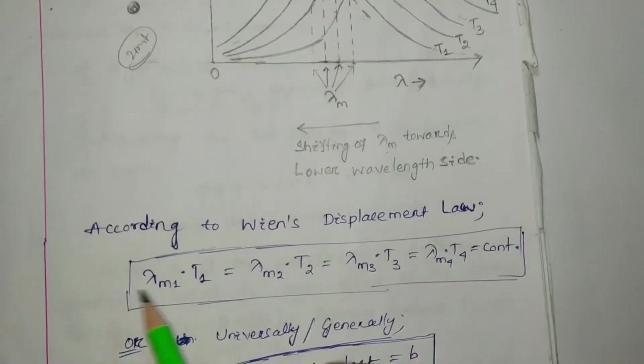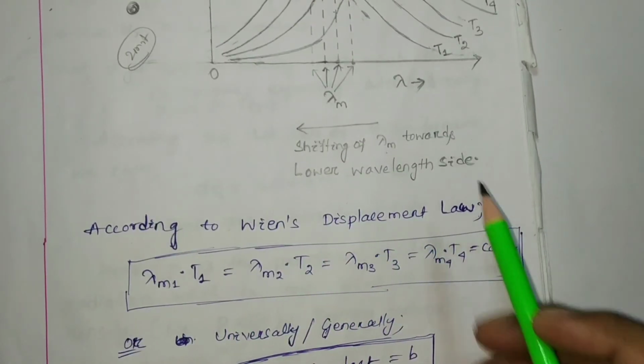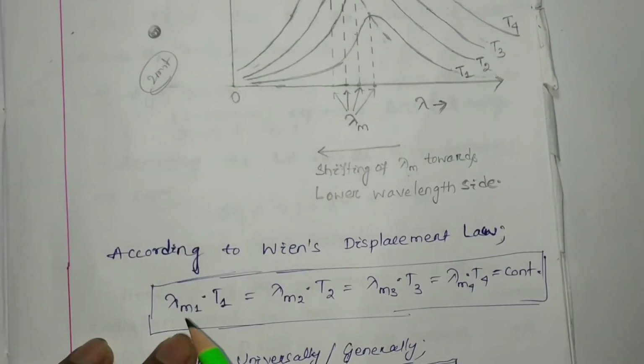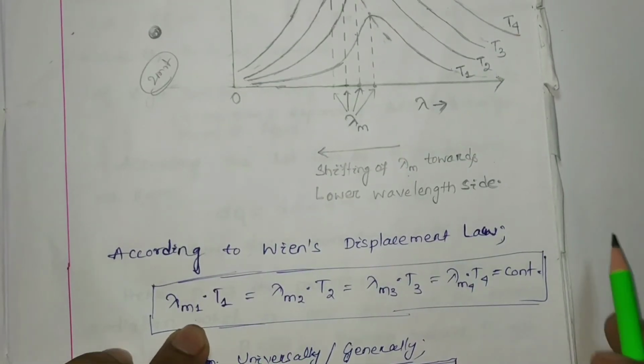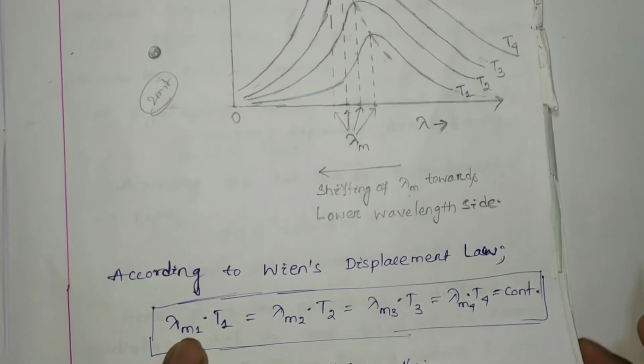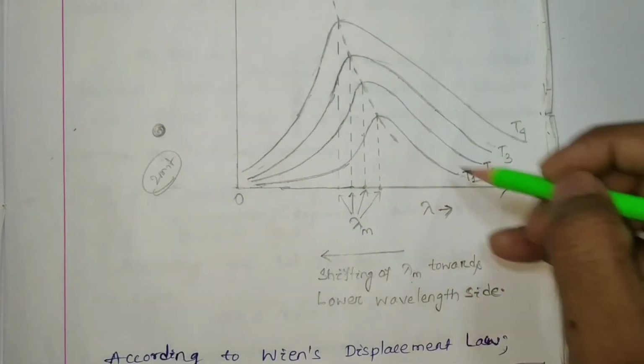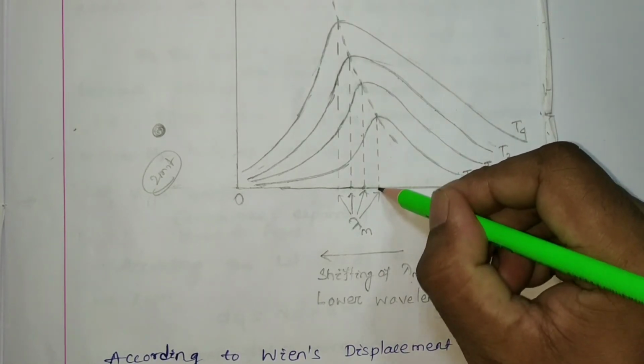So according to Wien's displacement law, what was found experimentally: suppose lambda m1 is the wavelength at which maximum energy intensity is found for temperature T1. So suppose this one is your lambda m1.